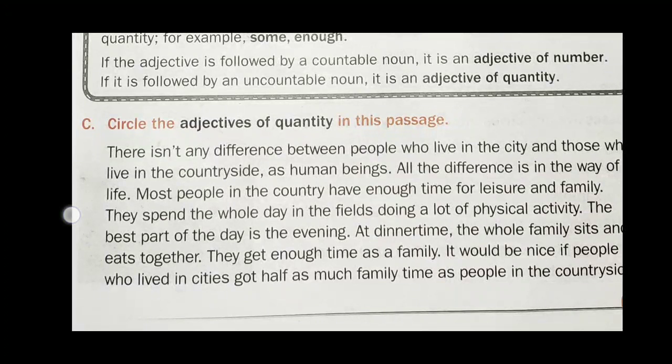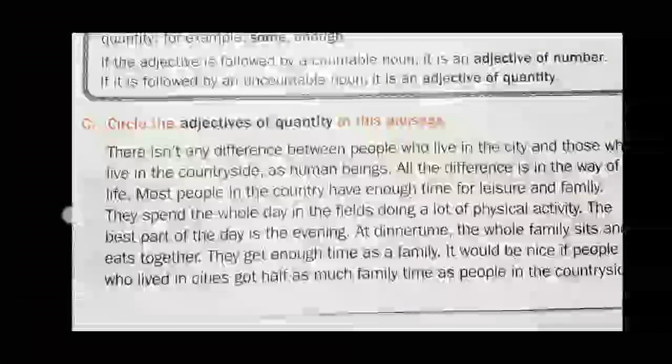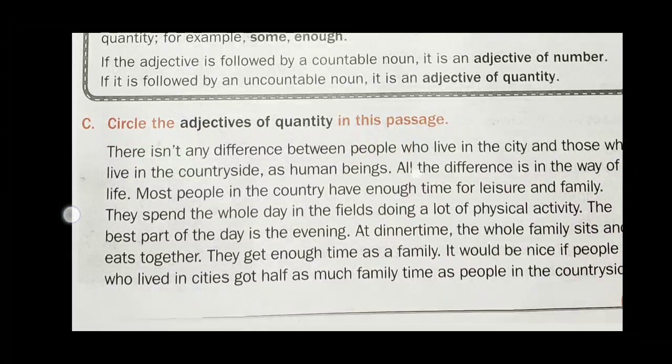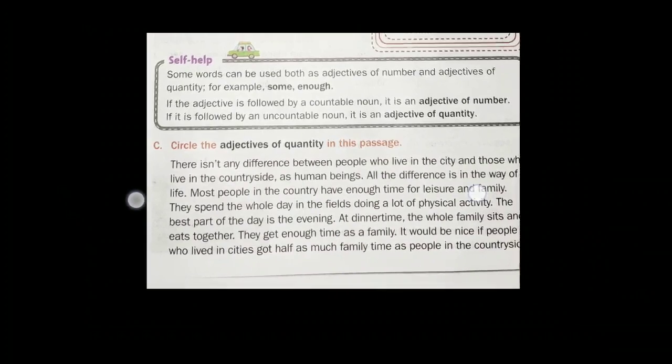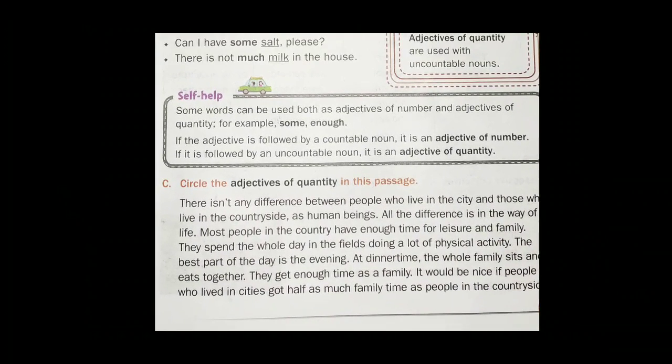In that passage, you have to circle the adjectives of quantity. See the second line of the passage. All the differences is in the way of life. Here, the adjective of quantity is all. The word answers the question: how much difference? Then the answer is all the differences. The rest of the adjectives of quantity you will circle by yourself.